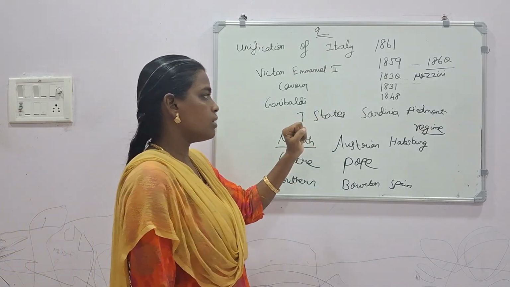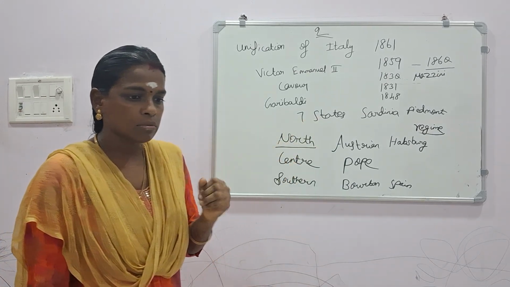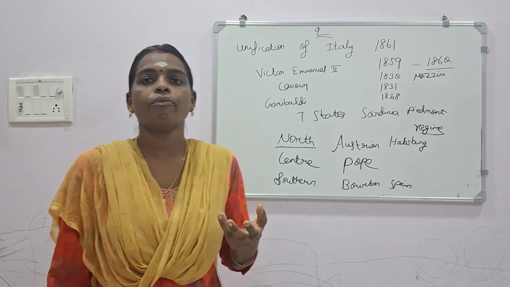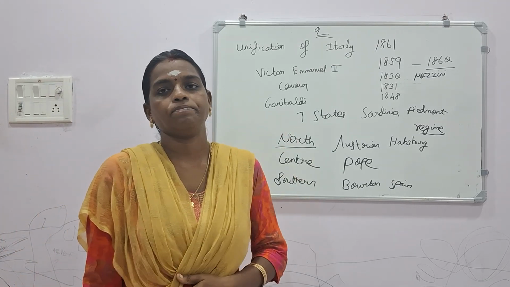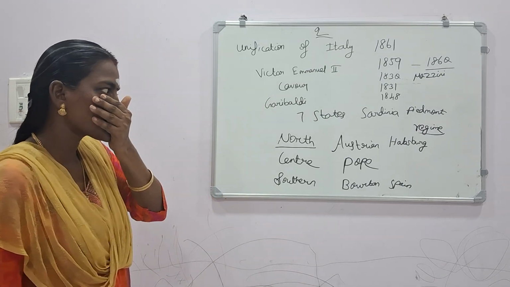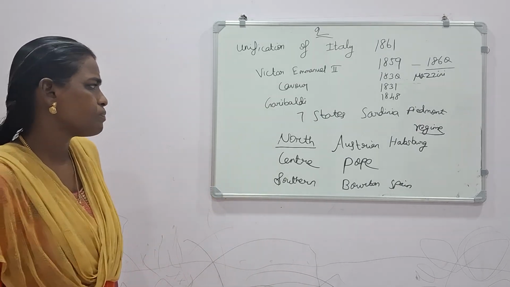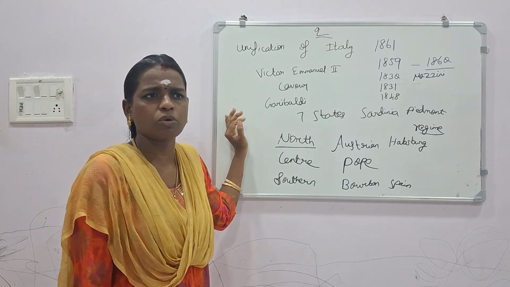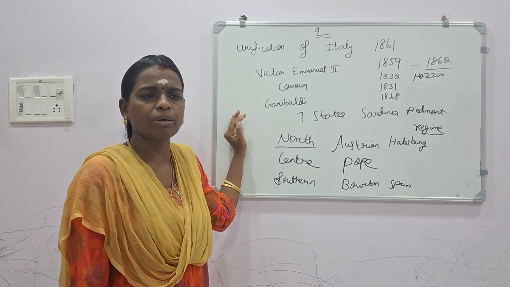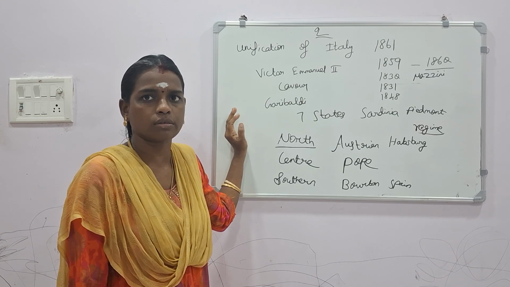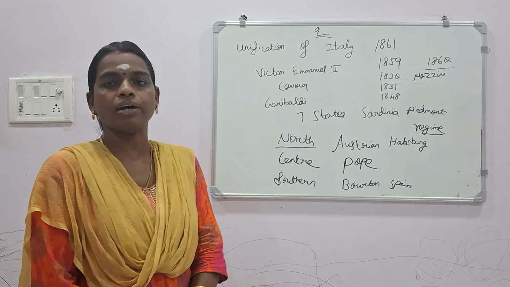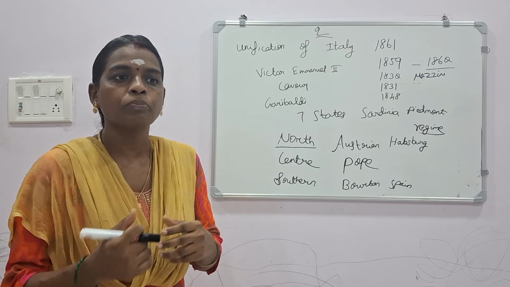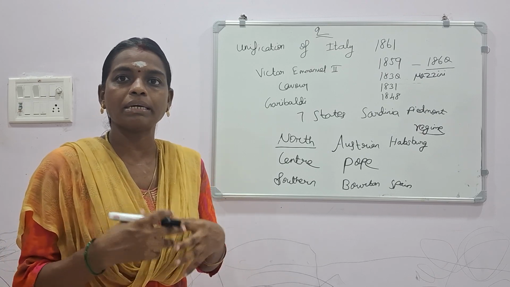So these were the background, the things which happened, that began the formation of Italy. And even when this was happening, even the monarchical form of government thought that if the country was unified, our economic condition would improve and political dominance would improve.